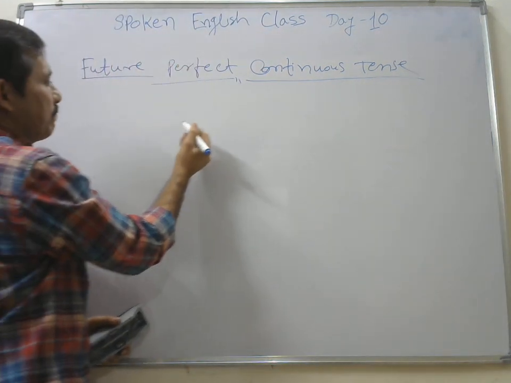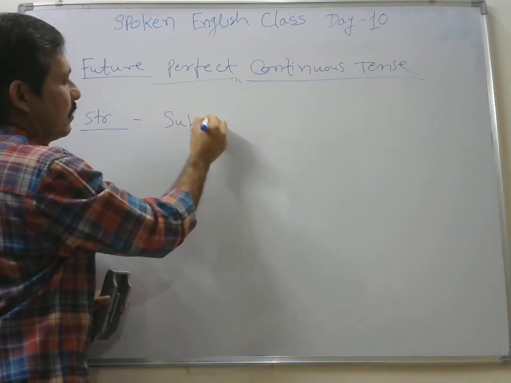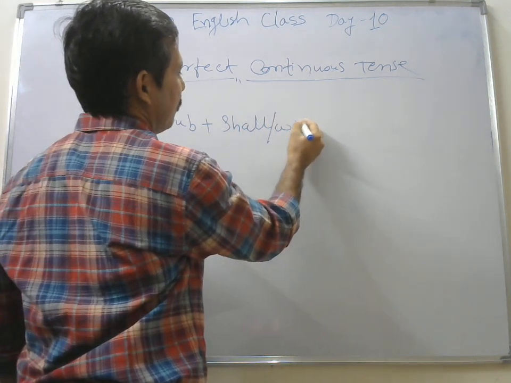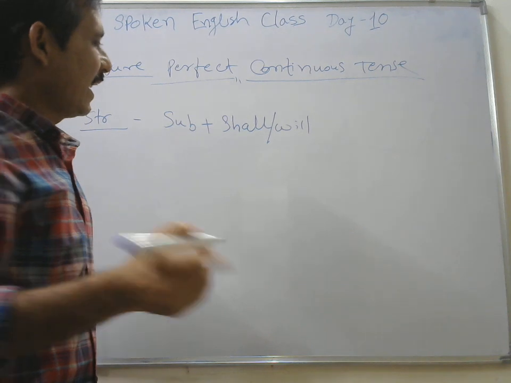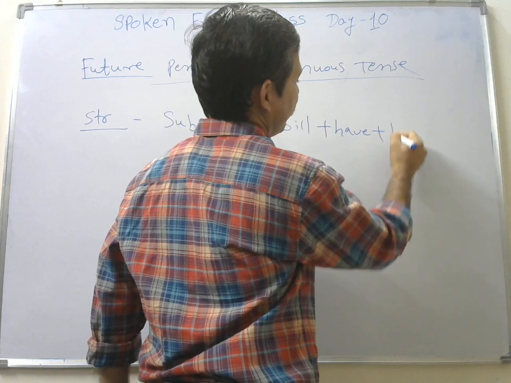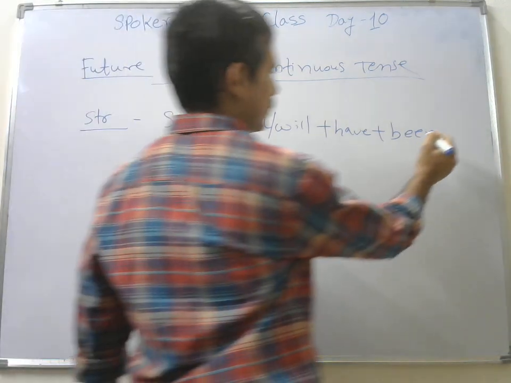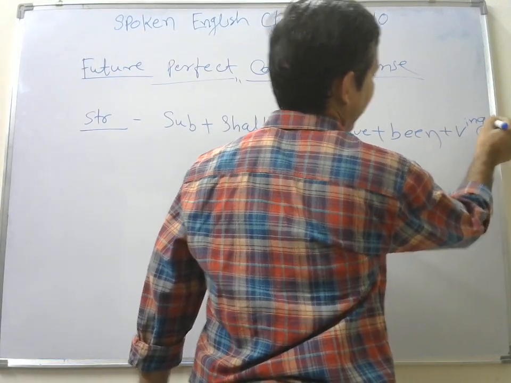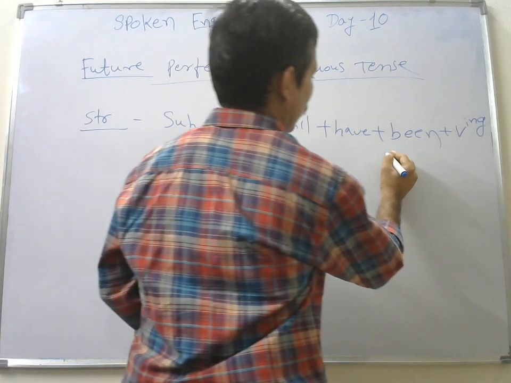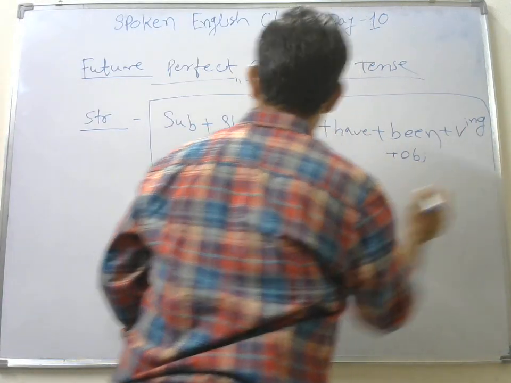Friends, so here the structure is: subject plus, as I told you, shall and will remain the same, right? Here have will come, then one more new entrant, been, will be added, plus your verb ing form. Wherever the word continuous comes, the verb will come in ing form, plus your object. Okay friends, so this is the structure. काफी थोड़ा लंबा हो गया.